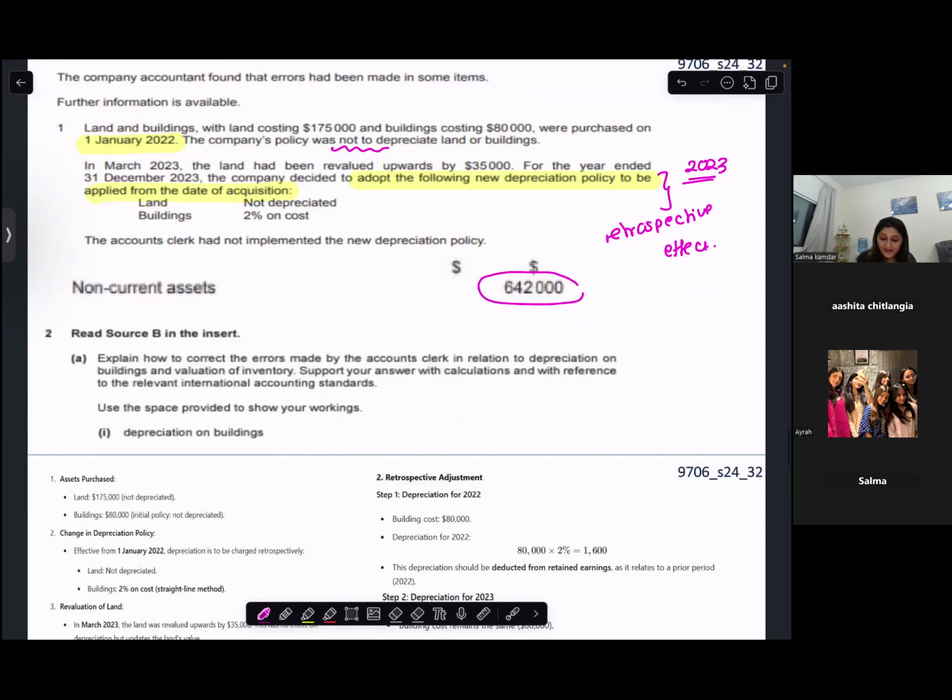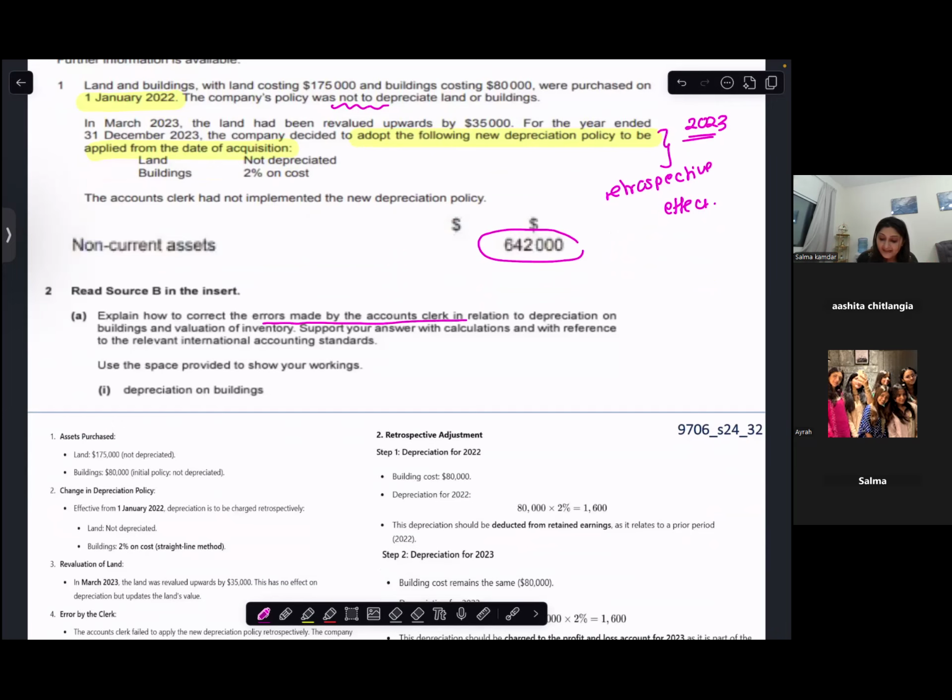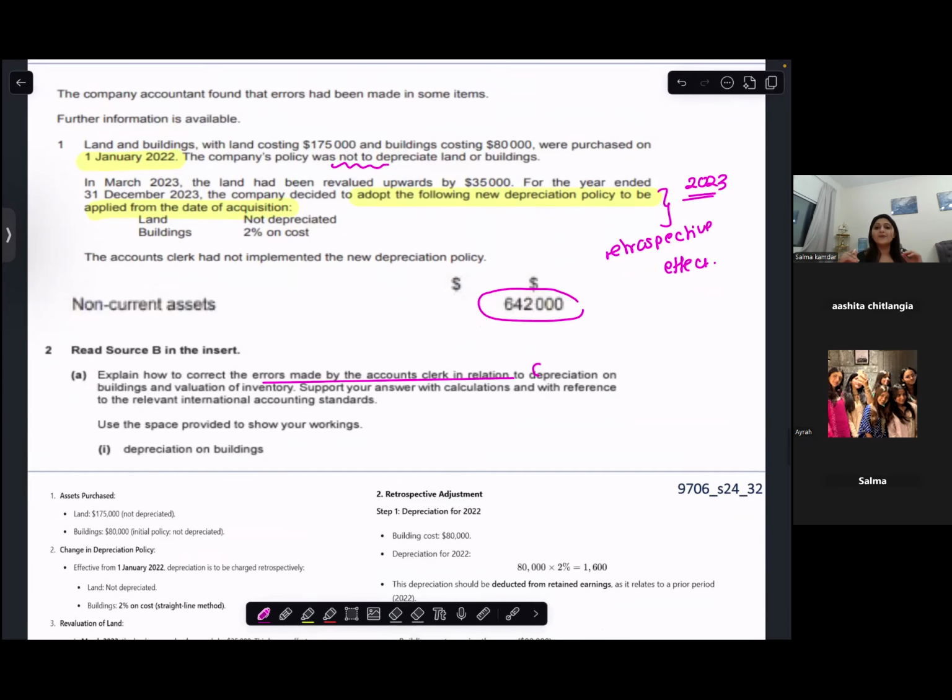Explain how to correct the error made by the accountant clerk in relation to depreciation of the building and valuation of inventory. I'm not taking the value of inventory into consideration now. Support your answer with calculations and with reference to relevant international accounting standards. Before I go and explain to you, I want you to mentally work out some things for yourself. Those who are watching the video, pause, work out, and then come back.